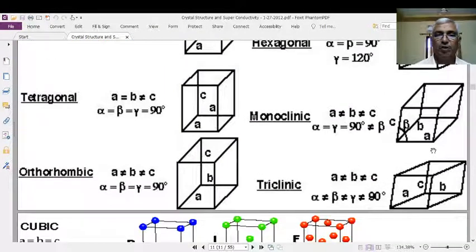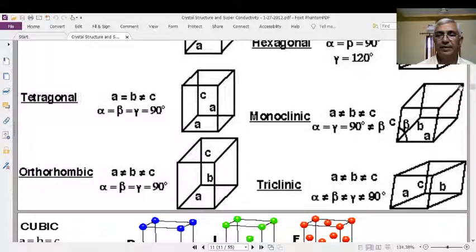Next one, monoclinic. Here A, B, C are not equal, but alpha is equal to gamma is equal to 90, but not beta. A, B, C are different. Therefore, we have to draw two squares differently. This is one square, this is another square.